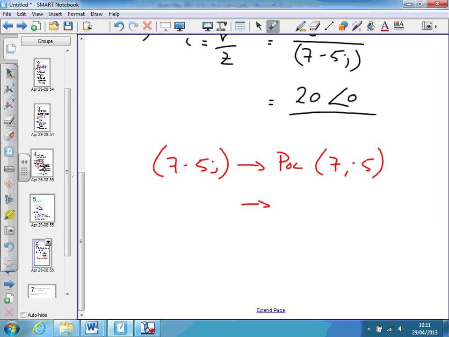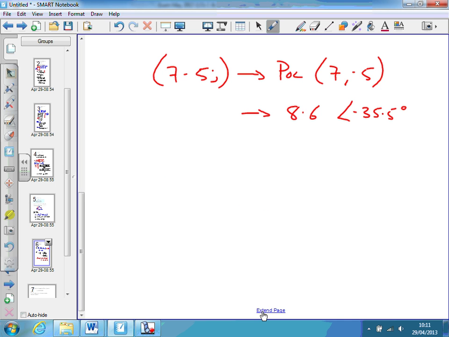Now if you want the answer in radians, which we sometimes want, or degrees, you need to make sure again you're in the right mode on the calculator. So if in degrees, you'll get R, which is the number in front of the angle, and then the angle following on. So if I scroll along, it tells me that theta is minus 35.5 degrees. So that's converted this to polar. And now to do the division, I'm actually going to be doing the current equals 20 angle 0 divided by 8.6 angle minus 35.5 degrees.